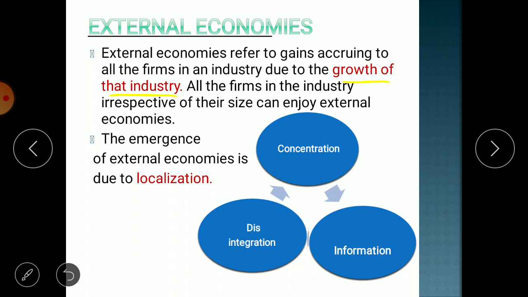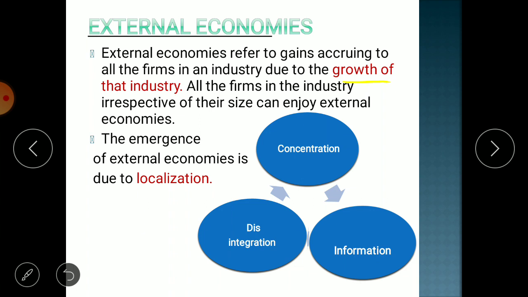This benefit is available to every firm. Why? Because now the telecommunication industry has evolved, their number of customers has increased, and so much facility has developed in the Indian economy that their cost of production has reduced. So that is the reason, and that benefit is available to all the telecommunication operators. Why? Because there is a growth of industry. All the firms in the industry, irrespective of their size, can enjoy external economies.